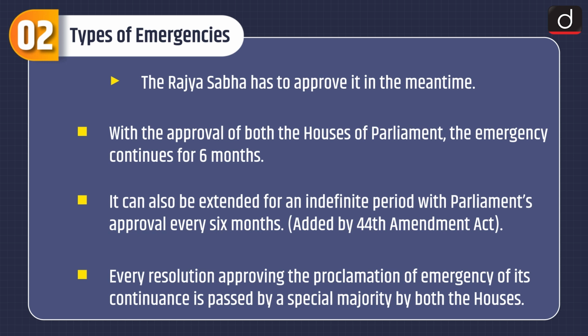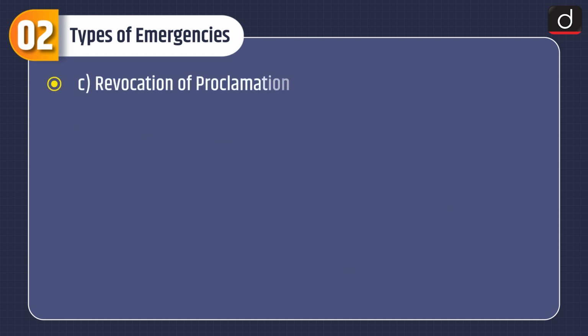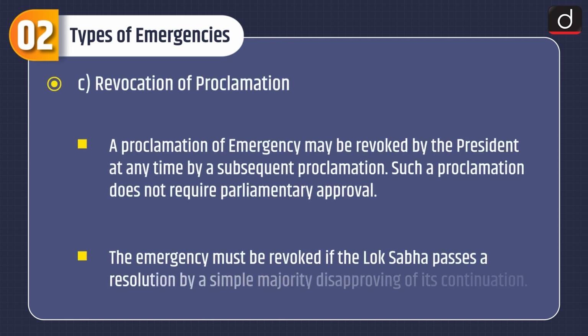Every resolution approving the proclamation of emergency or its continuance is passed by a special majority by both the Houses. Revocation of proclamation. A proclamation of emergency may be revoked by the President at any time by a subsequent proclamation. Such a proclamation does not require parliamentary approval. The emergency must be revoked if the Lok Sabha passes a resolution by a simple majority disapproving of its continuation.